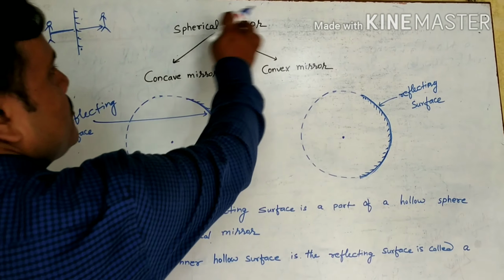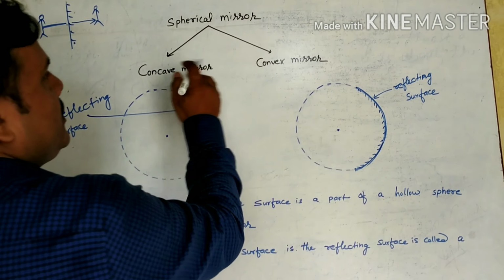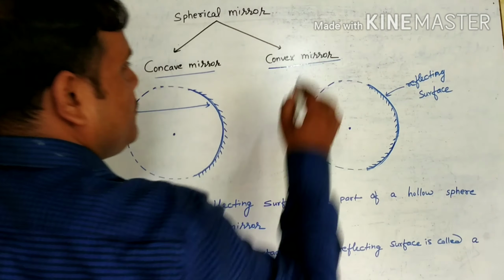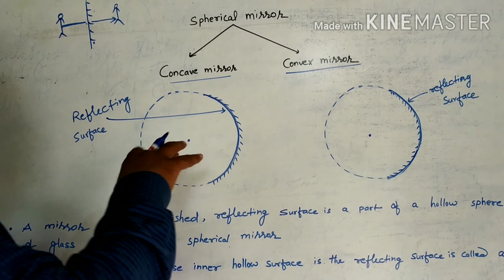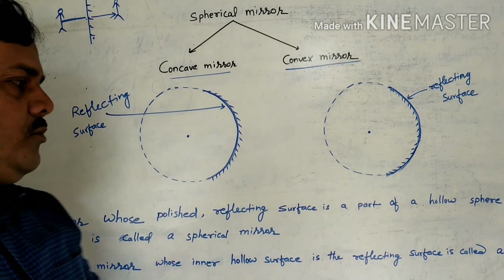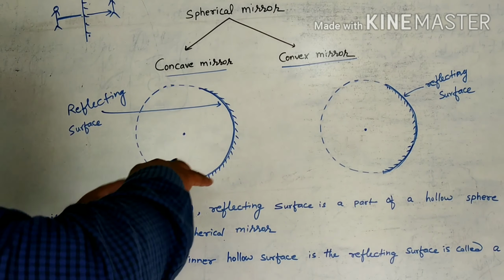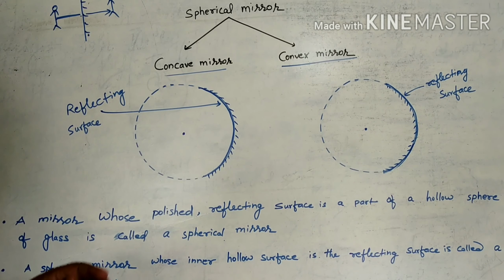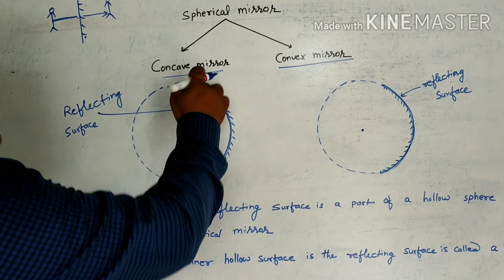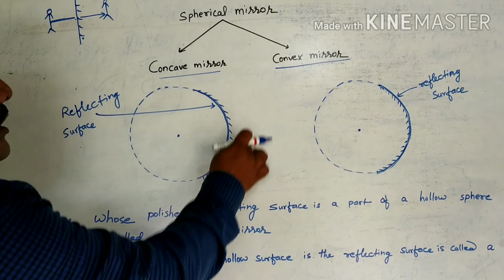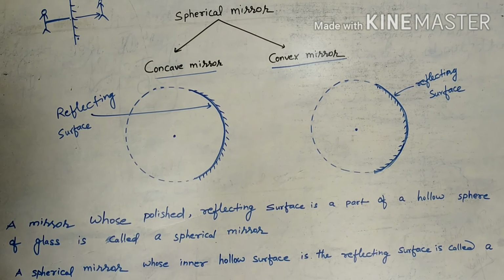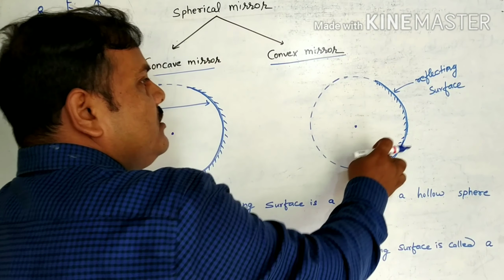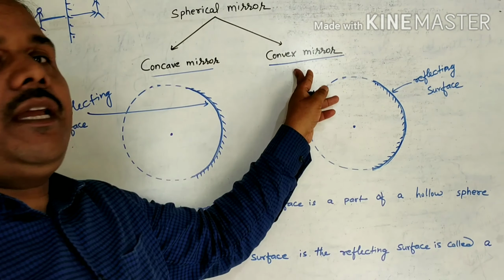A spherical mirror has two types, the concave mirror and the convex mirror. What are concave and convex? First of all, see, if you have a hollow sphere, meaning hollow glass, and you cut it, you will get a shape like this. If you polish the outer side, it will form a concave mirror. And if you polish inside, then it will form a convex mirror.